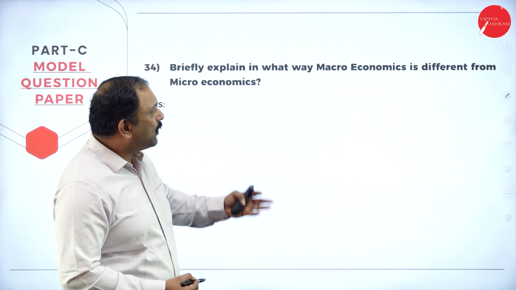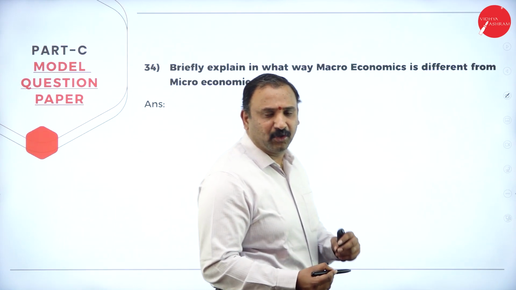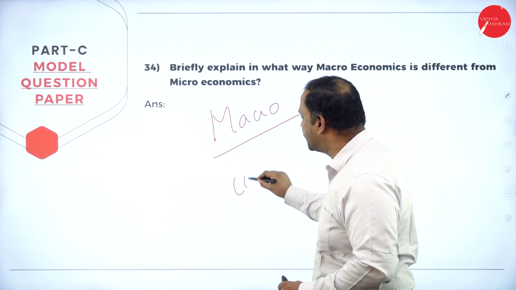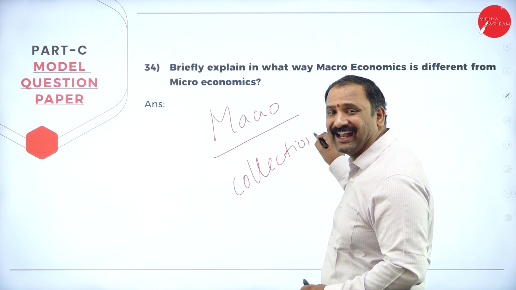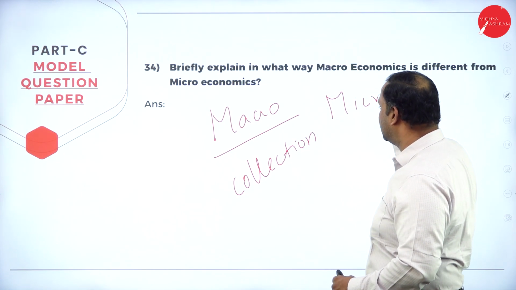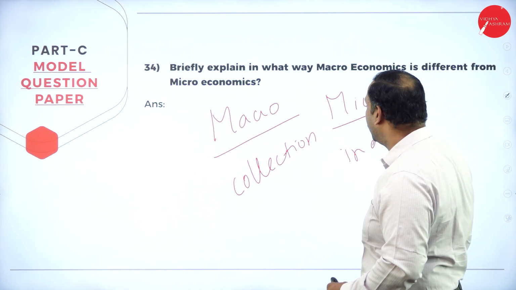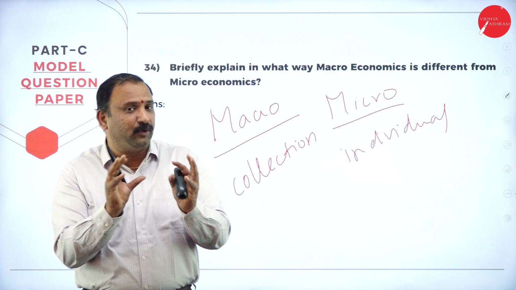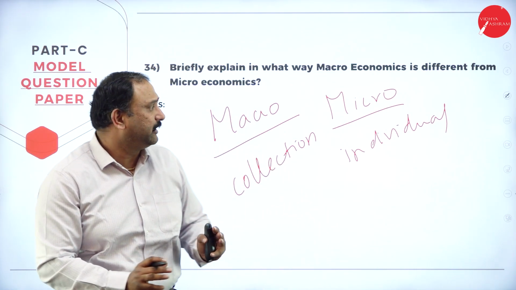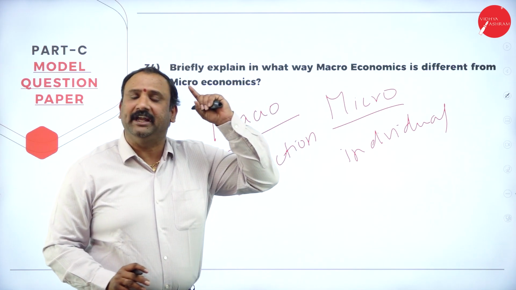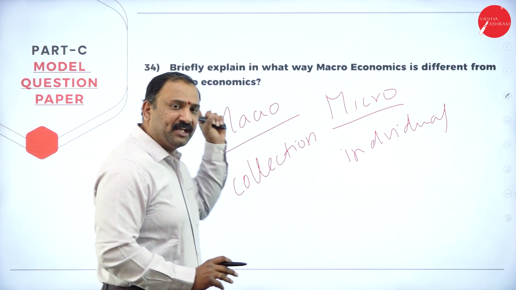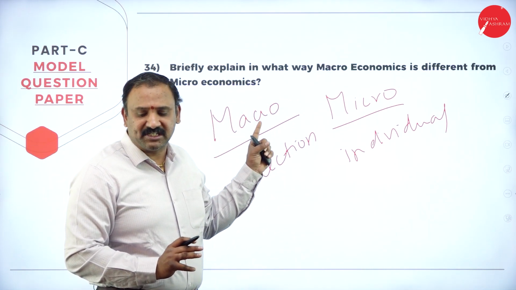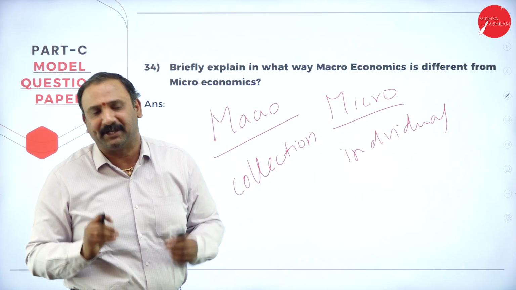Followed by, explain why macroeconomics is different from micro. Now, the moment we use the word macro, it means to say that it is a collection. On the whole, you are going to study about the entire nation. Micro, when I use this word, is about an individual altogether. So the moment I talk about an individual versus the nation, that's where the difference between micro and macro comes into picture very clearly. Micro is the study of individual needs and wants. Macro is the study of the nation as a whole. So that's where the difference of micro versus macroeconomics always comes into picture.